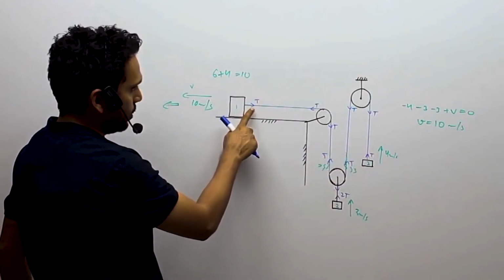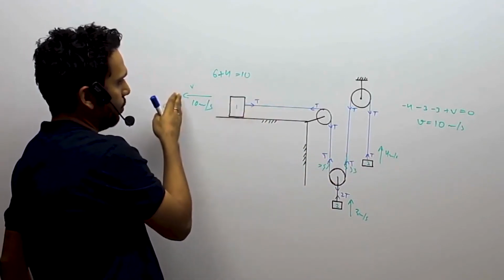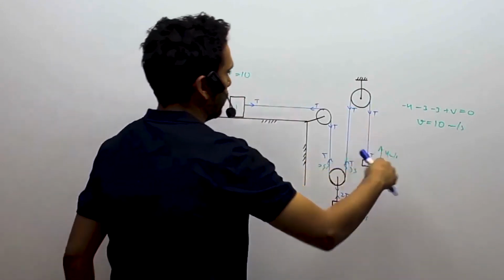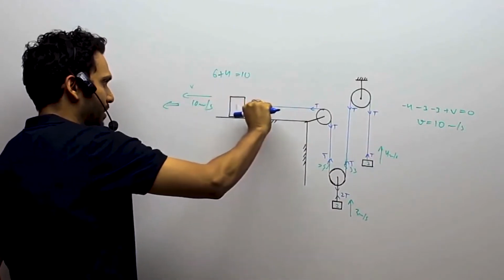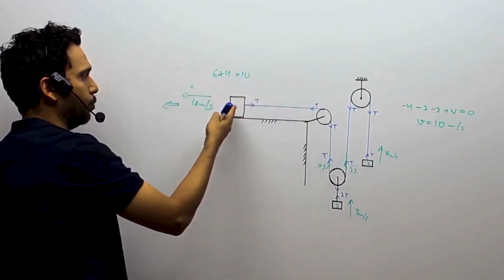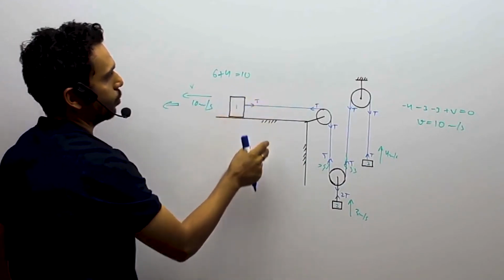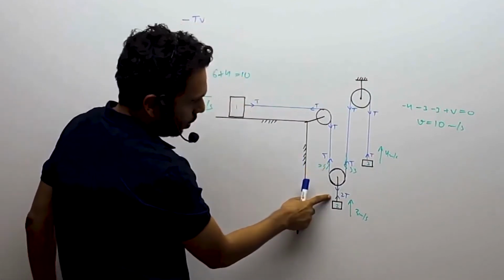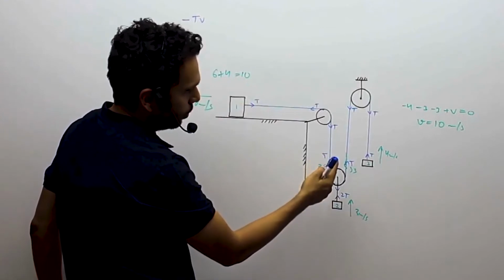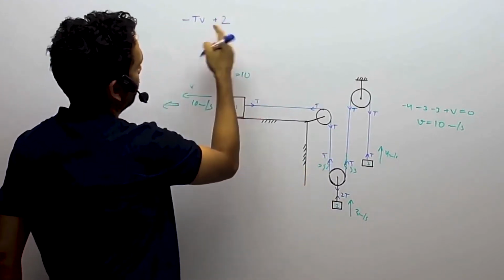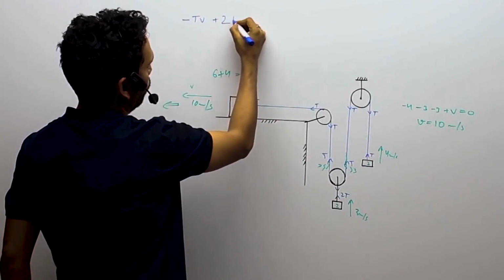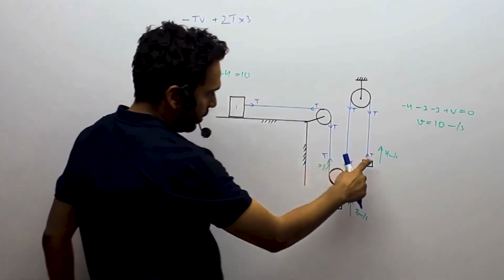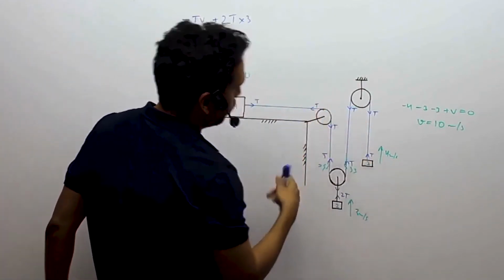So the work done by this tension: it is moving this side by V amount, but the force is that way. So say V is the displacement, 3 is the displacement, 4 is the displacement in a second. The tension is towards the right and the movement is towards the left. So the work by this tension is negative, so what we write over here is minus TV. At this end you have 2T which is upwards and the body movement is also upwards. So we write plus, because they are in the same direction. 2T is the force and the movement is 3, so 2T into 3 is the work done. For this end, again, the body is going upward, tension was also upward, so it is plus for that.